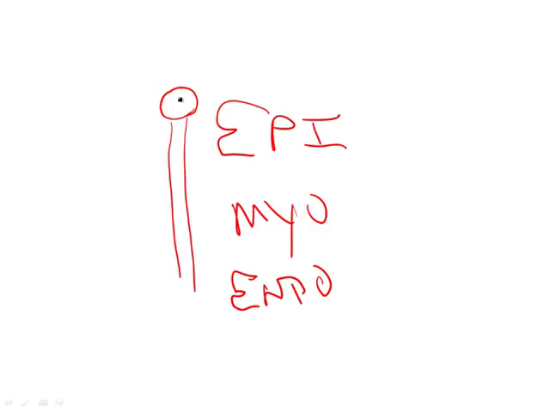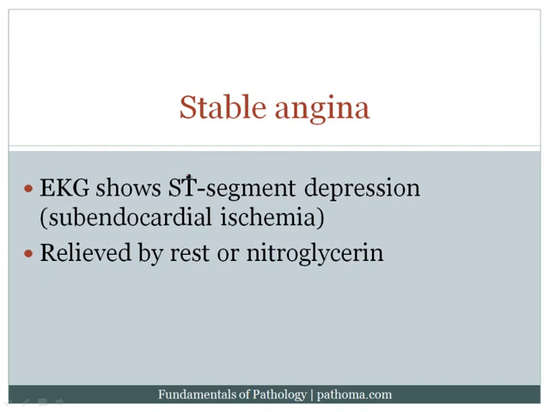Now, if you decrease the amount of blood flow going through the coronary artery, then this region here, right underneath the endocardium, is the most susceptible to ischemic damage. And so that's exactly what's going to happen in stable angina. You're going to get subendocardial, right underneath the endocardium, you're going to get subendocardial ischemia. And the hallmark of subendocardial ischemia or damage on an EKG is ST segment depression.